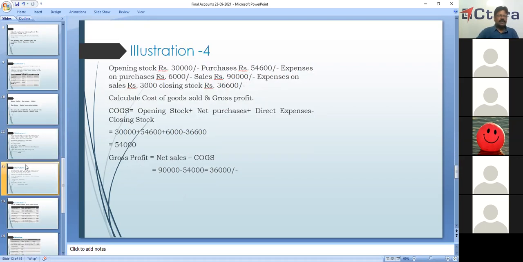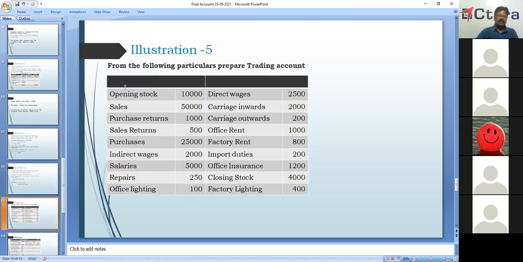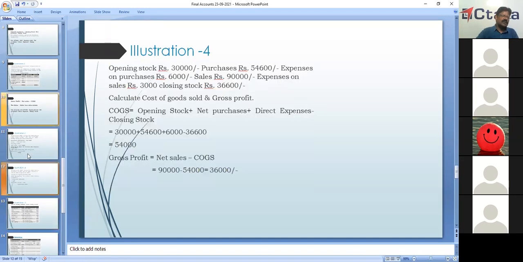Hope you understood this illustration. We'll go to one more illustration and we'll do a problem on trading account. Okay. One more illustration we'll go to and then go to the trading account again. Okay. Illustration 4.